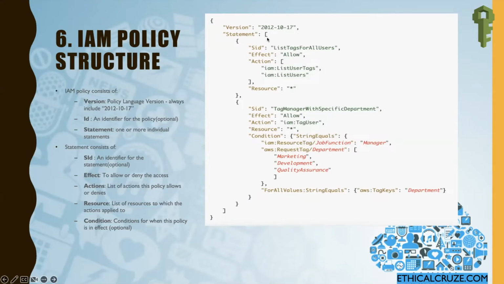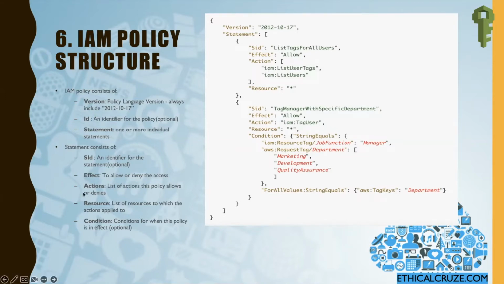So if you see in this particular JSON object, this is a SID, this is list text for all users. That's a statement identifier which we are giving. After that we have an effect. Effect basically determines whether the permission we are writing is to allow the access or to deny the access. If we want to allow access for this particular user, then we can write it as allow, or similarly we can write it as deny if we do not want to provide access to the particular resources.